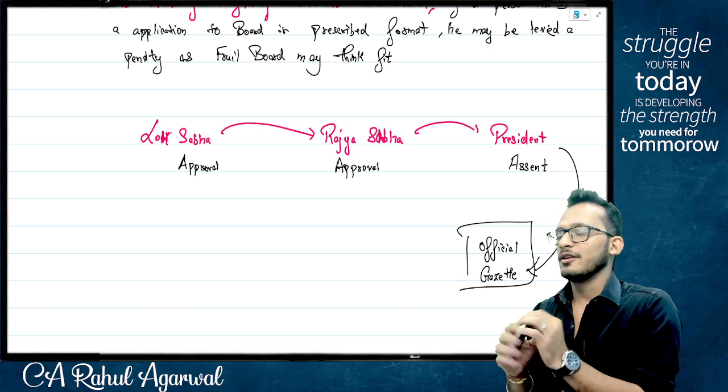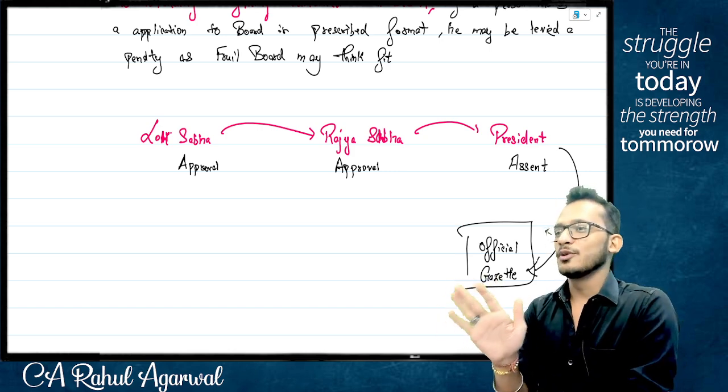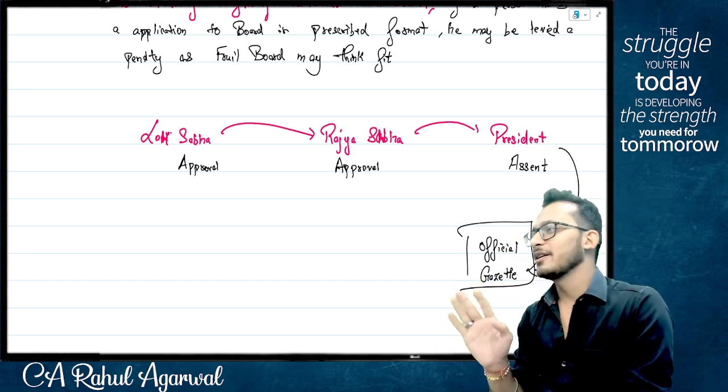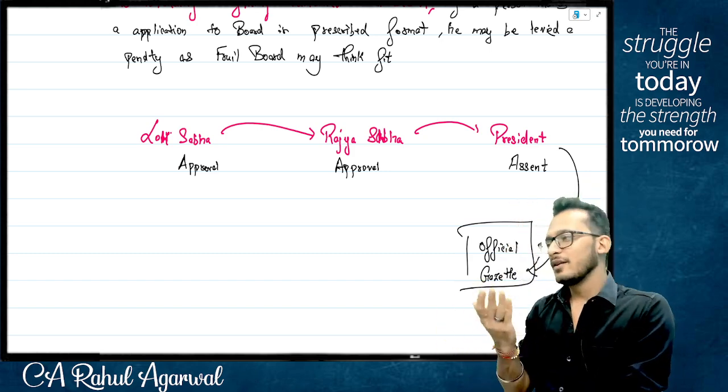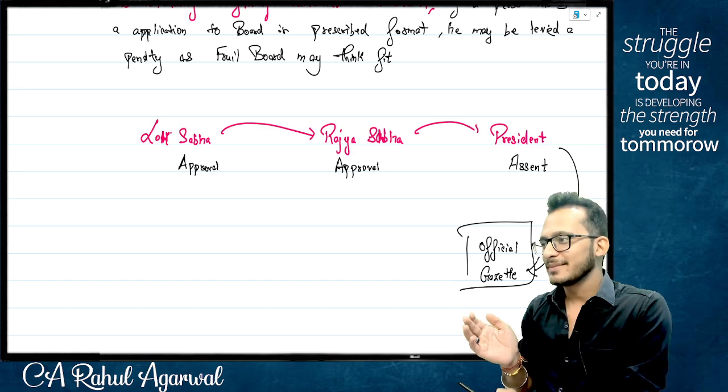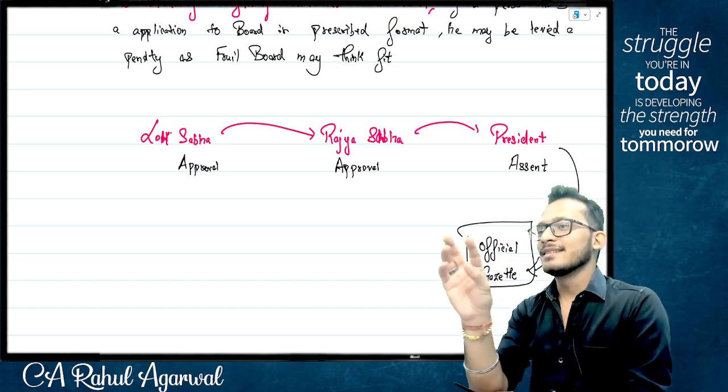You don't have the scope to read a law. ICA expects at inter level that you know how to write an answer. That's all. They don't expect you to read a law. They don't expect that also, because when they're creating the papers, they also don't know what it is. So ICA has taken some assumptions.